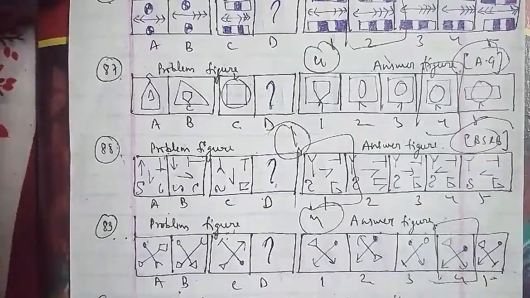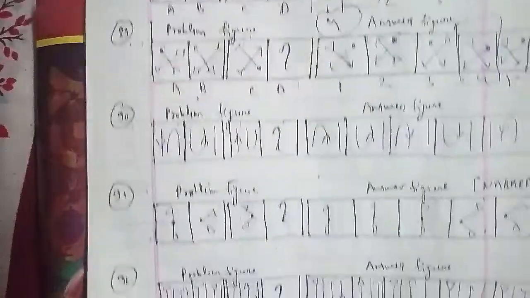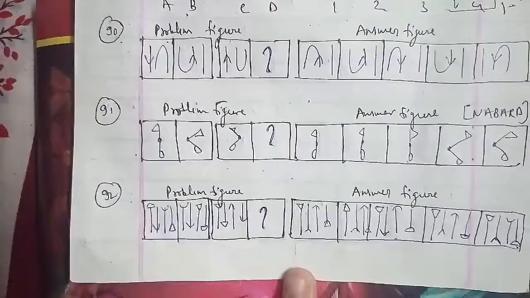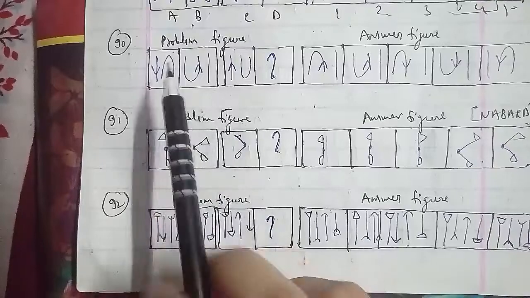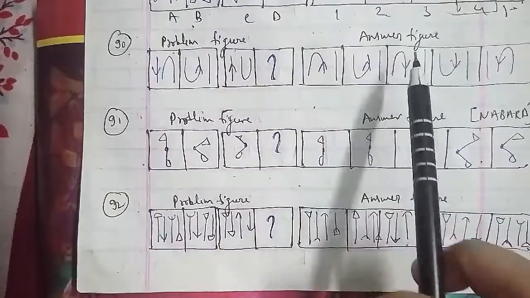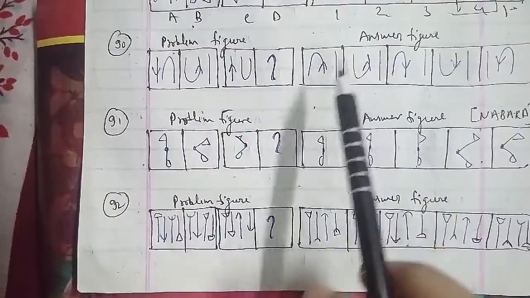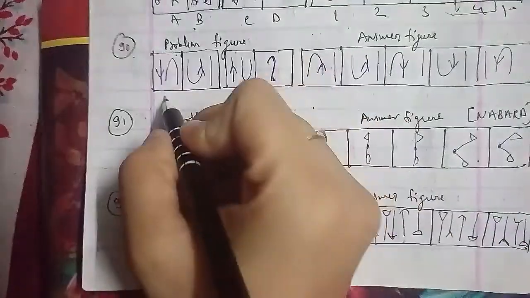As I told you about that, this is your A figure, B, C and D, which we have to find out here, the first 2, 3, 4 and 5 respectively as well. So in the same cases the figure rotates through 180 degrees and the arrowhead gets inverted and moves to the U-shaped figure as well.